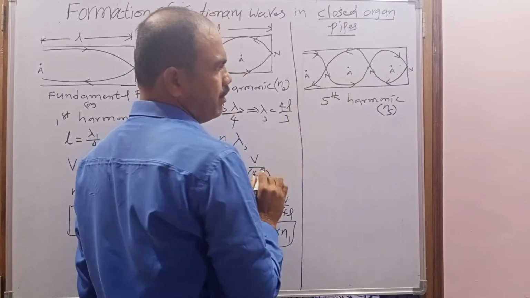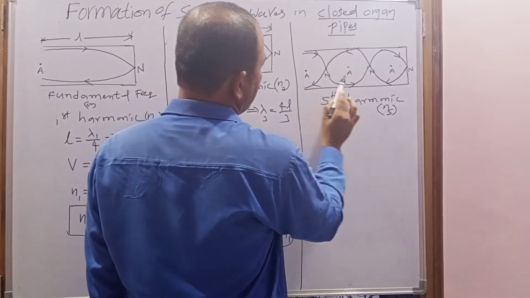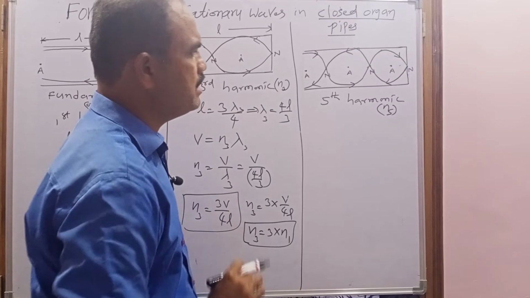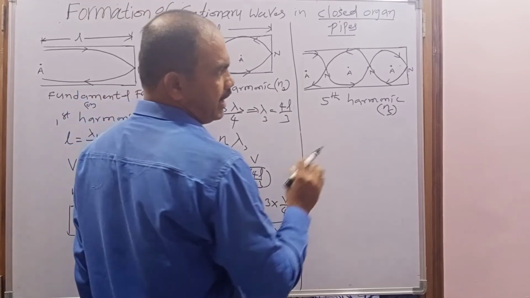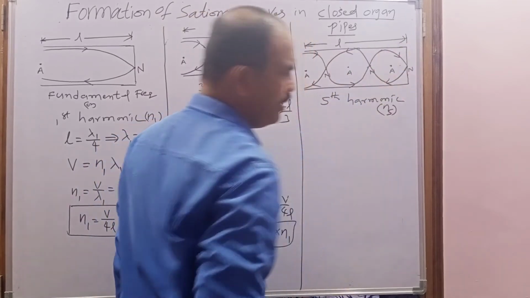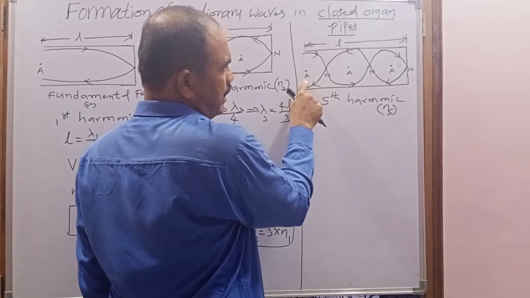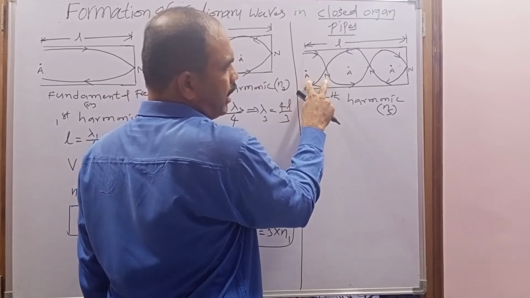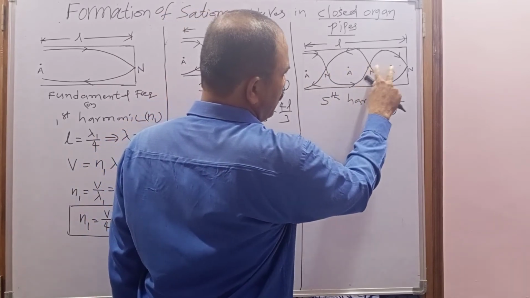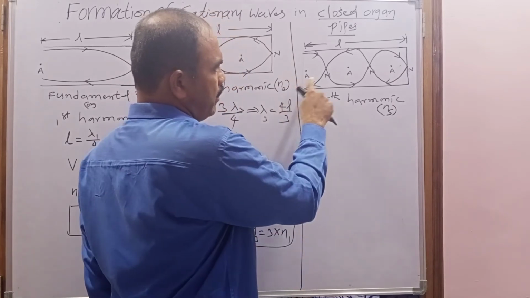Here the stationary wave is formed when the incident wave and reflected wave are superimposed. So with how many antinodes? 1, 2, 3. With how many nodes? 1, 2, 3. This is called which frequency? Fifth harmonic frequency. How can we calculate it? Again, by converting the length of the pipe in terms of the wavelength. So now, what is the distance between the antinode and node? Lambda by 4. 1, 2, 3, 4, 5.